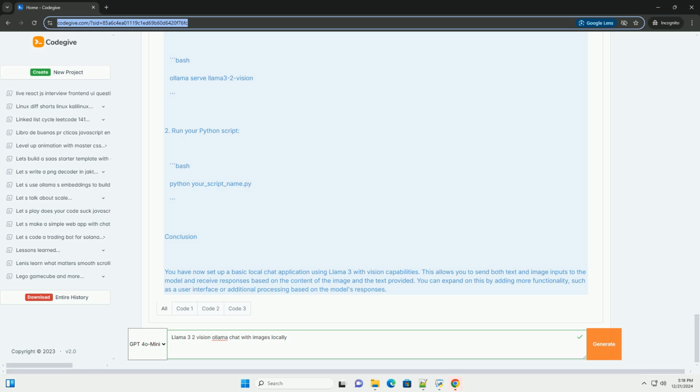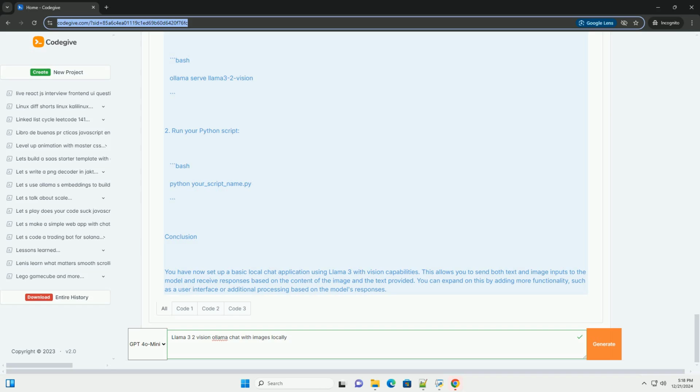Code example. Here's a simple Python script that demonstrates how to interact with Llama 3 for a chat application that can also process images. 1. Install required packages. You may need to install the following Python packages if you haven't done so already: bash pip install requests pillow. 2. Create the chat application.